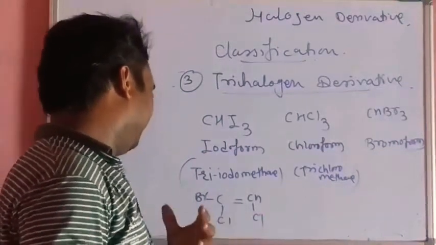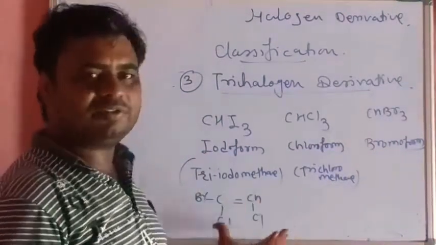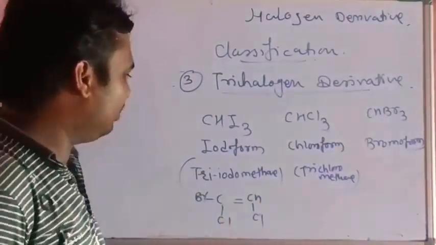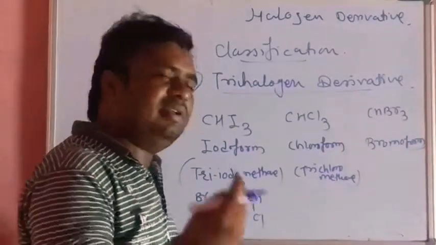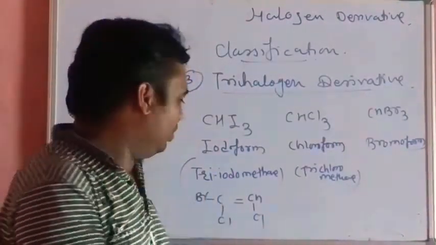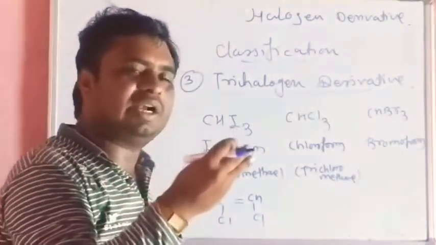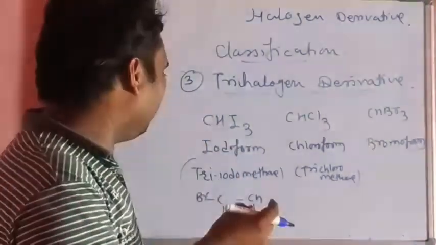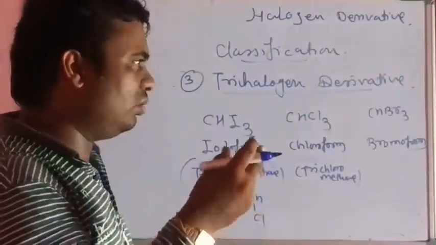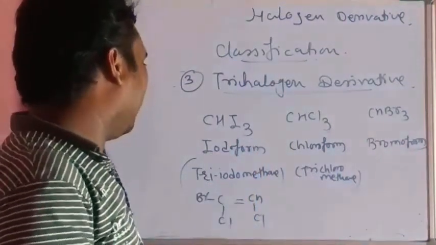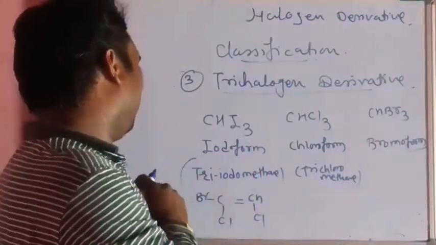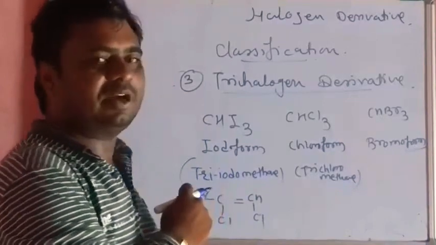So what will be the name of this compound? The parent alkene is ethene. 3 halogen atoms are attached to the adjacent carbon atoms. The 2 chlorine atoms are attached to 2 different adjacent carbon atoms, and 1 different halogen atom is attached to the same carbon atom.